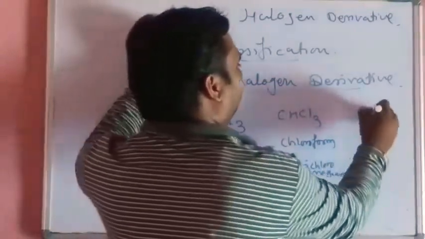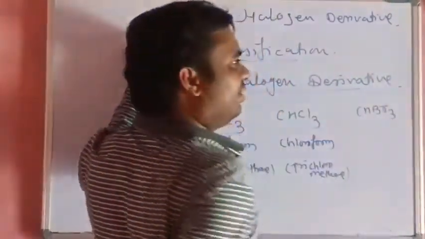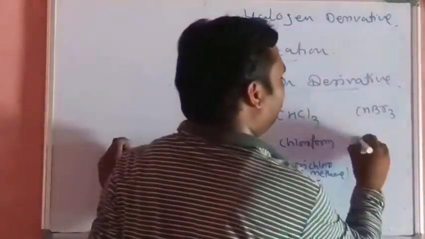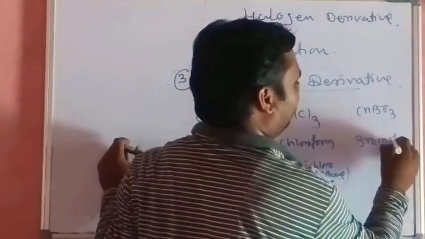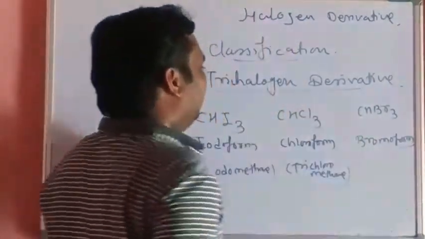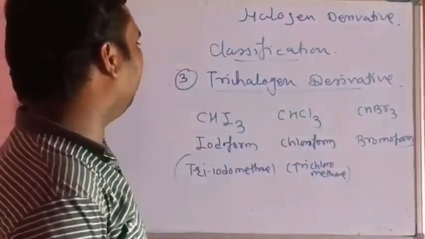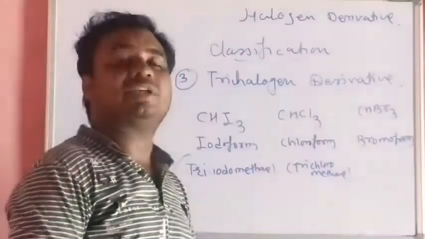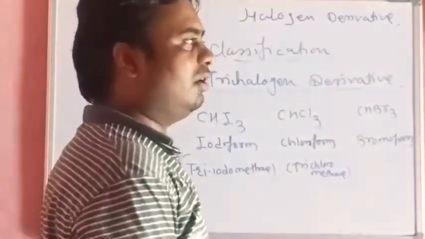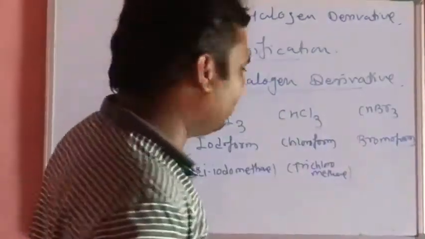Next, CHBr3, tribromomethane, is called bromoform. These 3 examples are nothing but the trihalogen derivatives of saturated hydrocarbon containing carbon-carbon single bond.